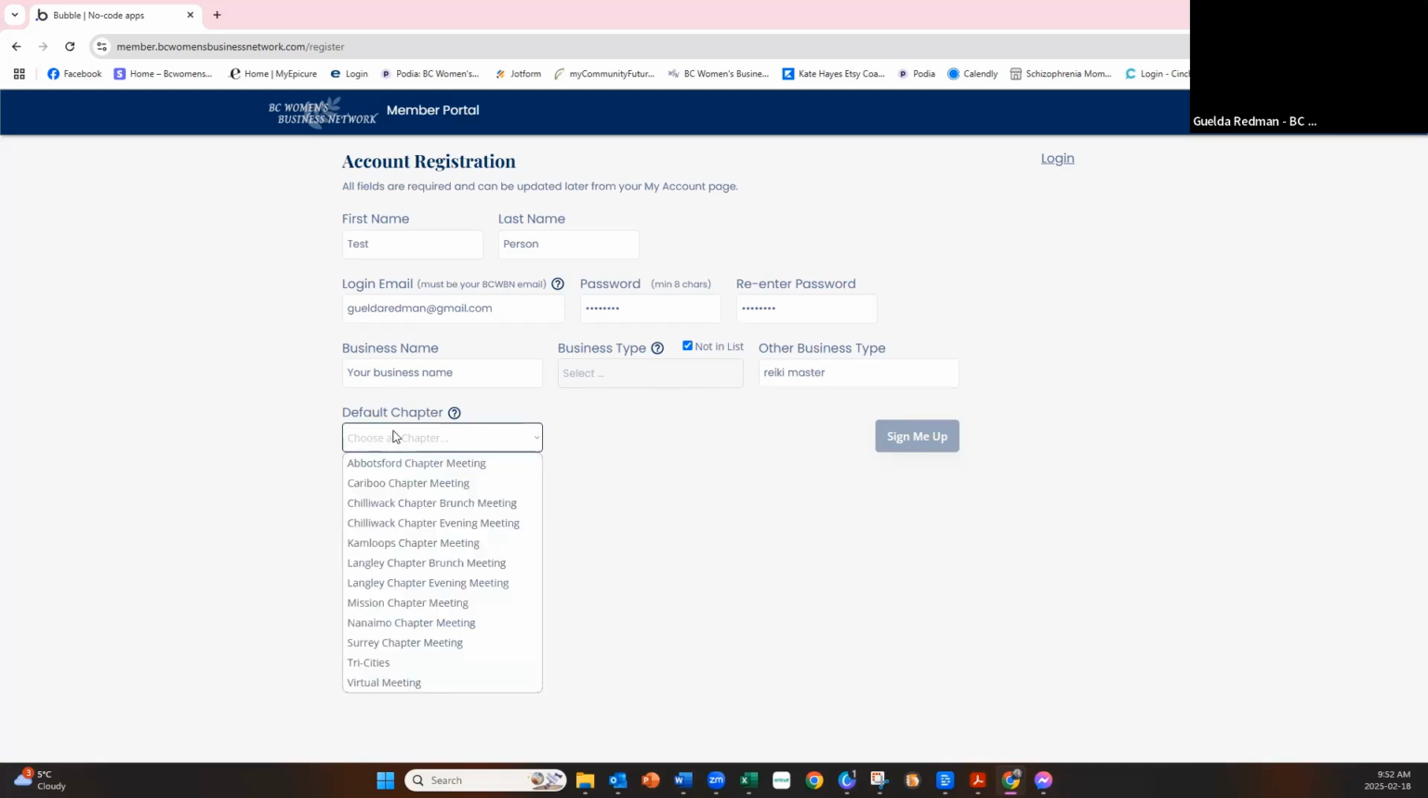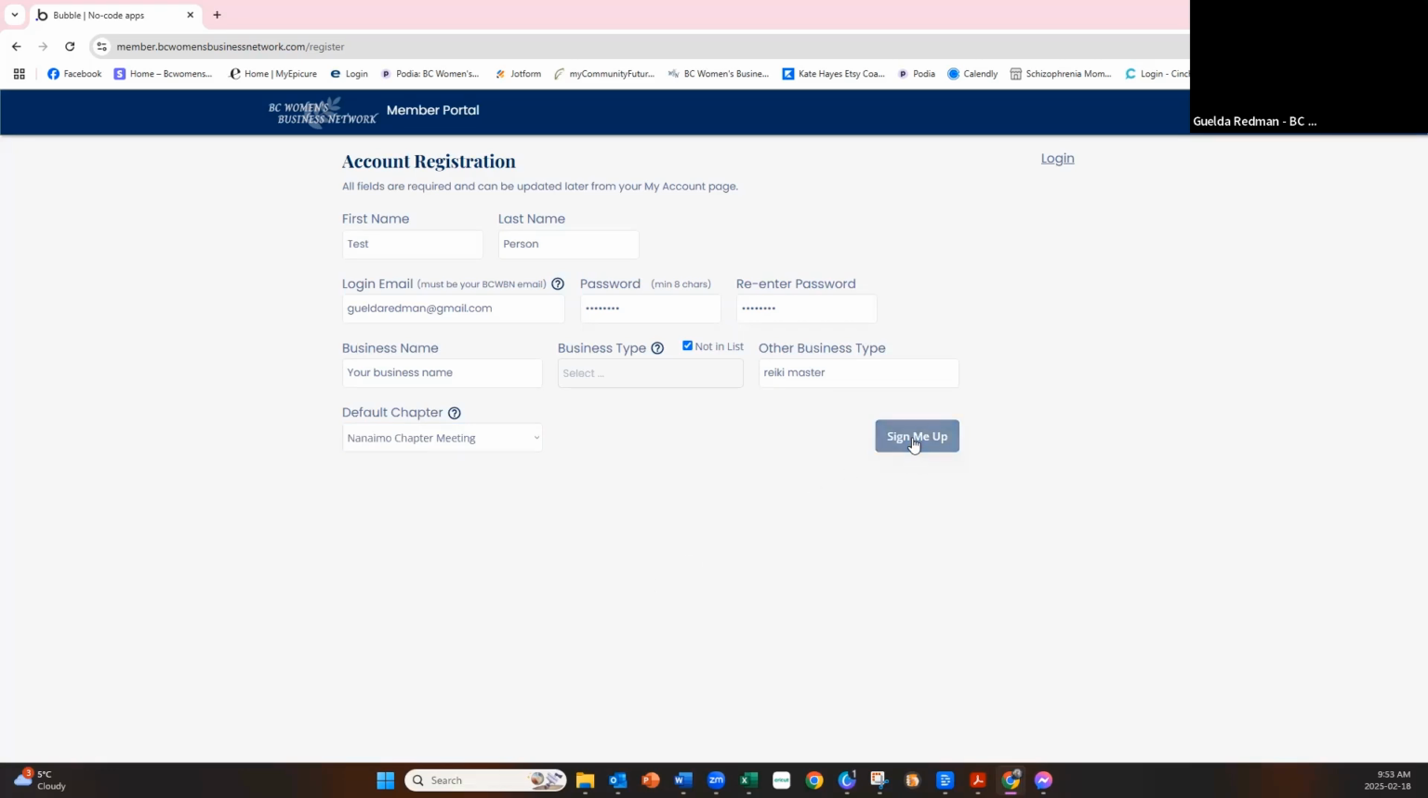You're going to check your default chapter. Now, this is just the one that you're most likely going to go to. It doesn't mean you can't go to any of the others. What this means is that every time you come, it's going to default to that chapter. So it's not a different link for every chapter. It's one link to your account, and then you choose which chapter you're going to choose. So I'm just going to choose that. I'm going to say sign me up.